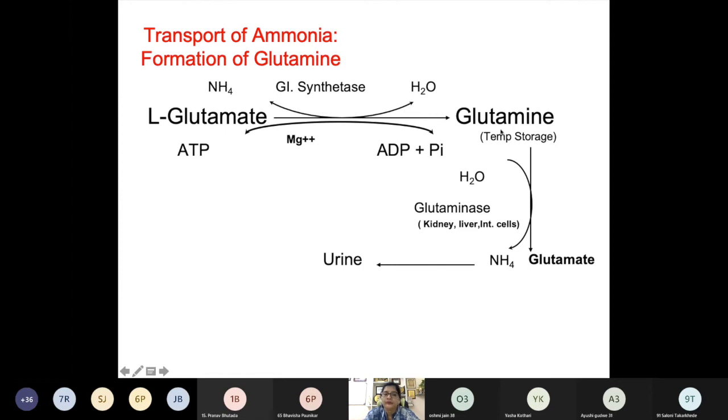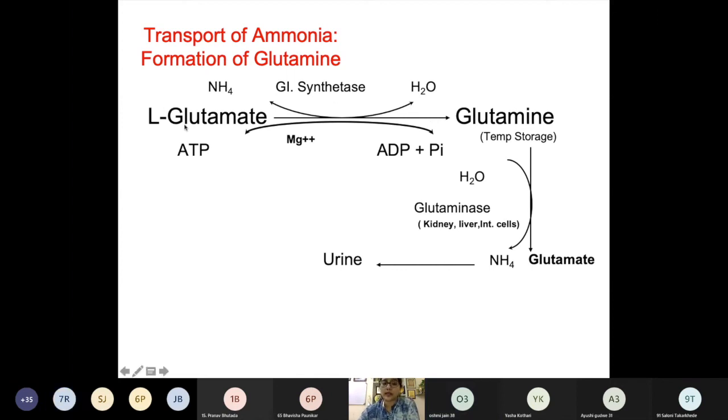Now, where does this reaction mostly occur? It occurs in the liver, and it also occurs in the brain. So this reaction occurs in liver and brain. Now can you tell me what is the speciality of this reaction? Can you see this arrow? What does it signify? Irreversible. Yes, it is not reversible.